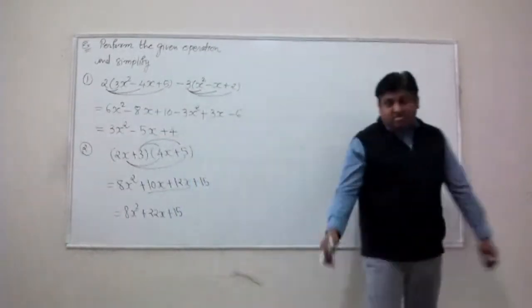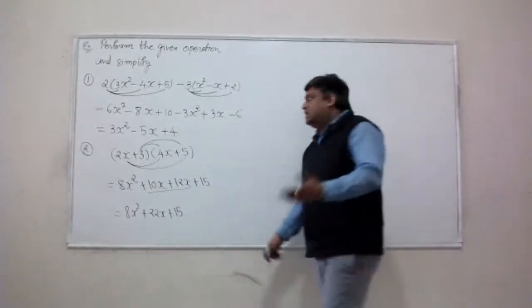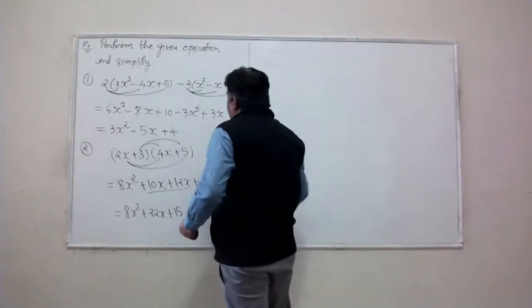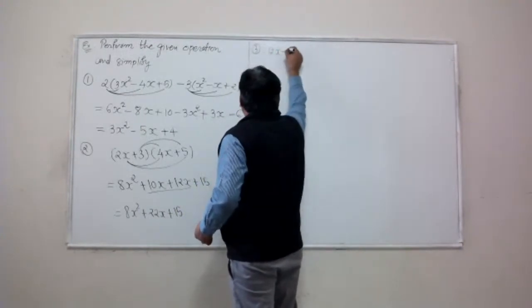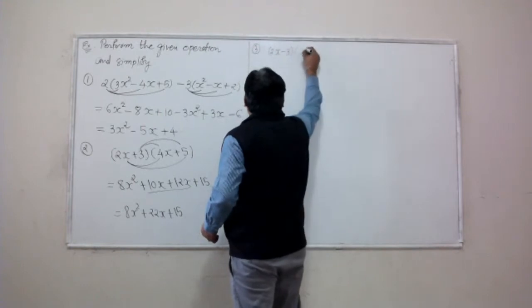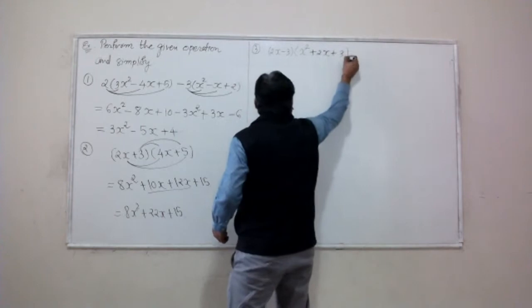All right. We can even multiply two polynomials, as I said. Pretty simple, no? Let me give you one more example of multiplying two polynomials. Let's say we have 2x minus 3 multiplied by x squared plus 2x plus 3.